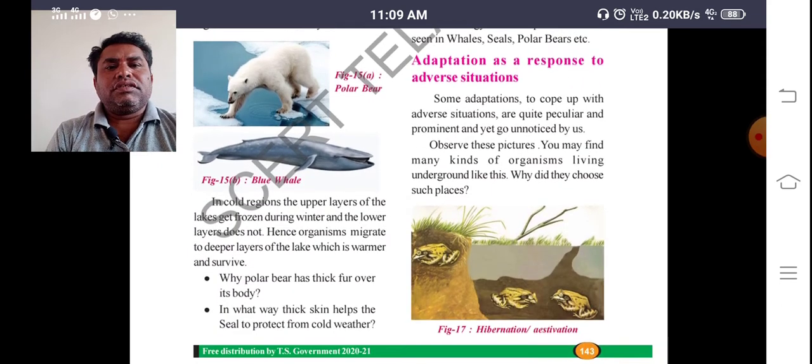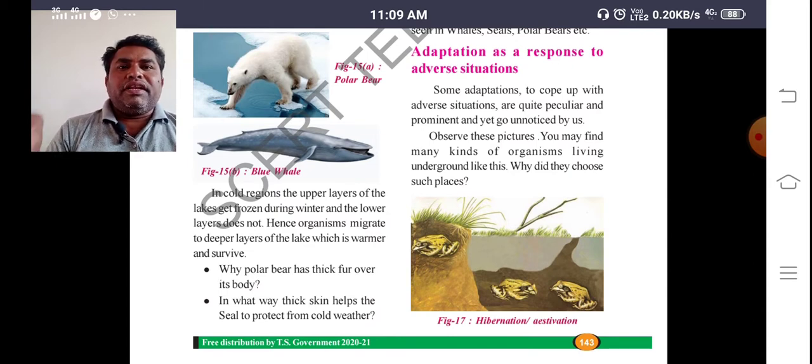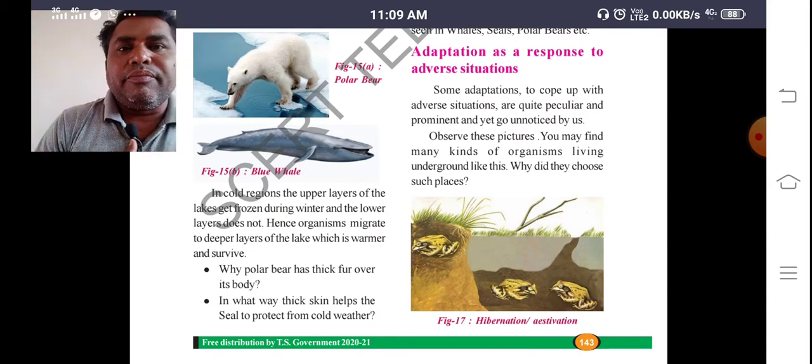When you see this, in cold regions the upper layer of the lakes gets frozen during winter. The lower layers do not. Hence, organisms migrate to deeper layers of the lake, which is warmer, and survive. So when you observe mainly in aquatic conditions,